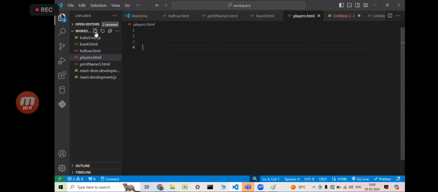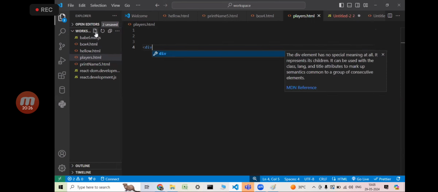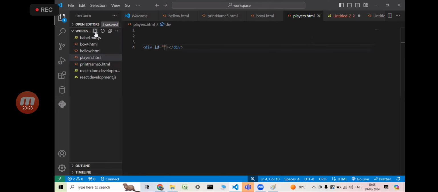Next. First, what did you need? I need some space in the body, then only my content is visible, or not. Inside the body I need some space. How can we get it? I need a container. So can I get the container? This is the container or not? Yes or no? Okay, next. Inside the container I want to place some content. How can we prepare that content in React? By using components, or not?